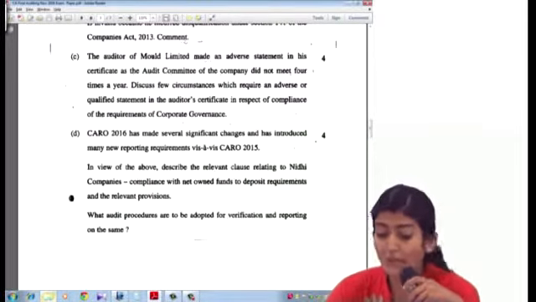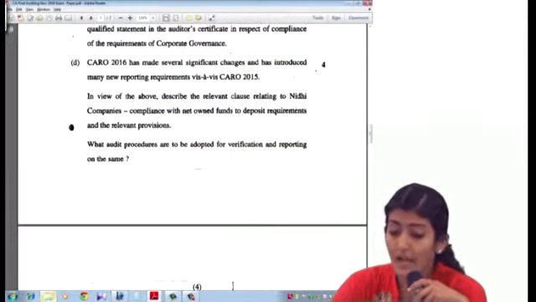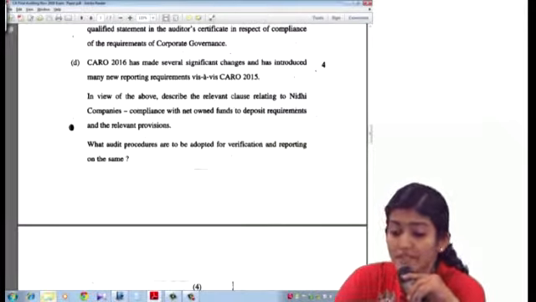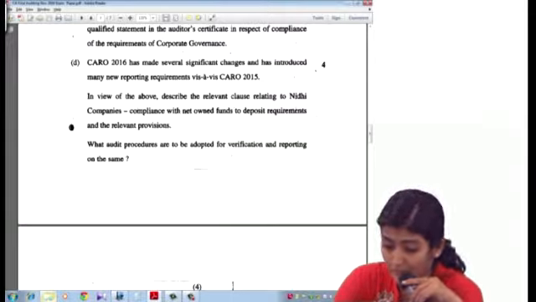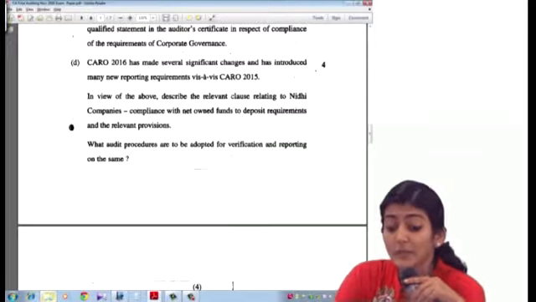CARO 2016, question number 3C. CARO 2016 has made several significant changes and has introduced many new reporting requirements vis-a-vis CARO 2015. In view of the above, describe the relevant clause relating to Nidhi company.